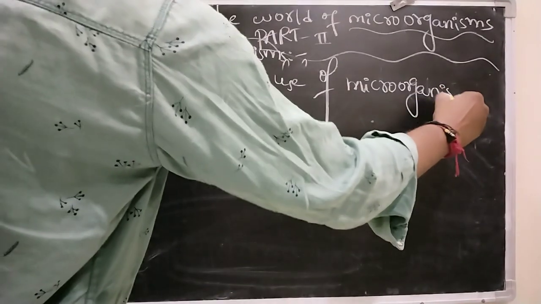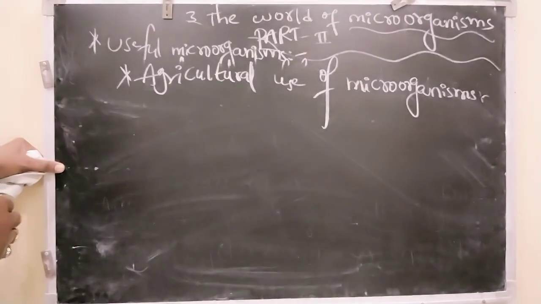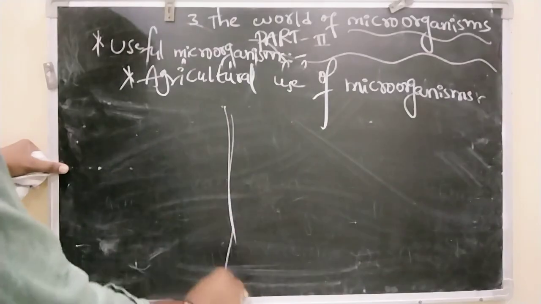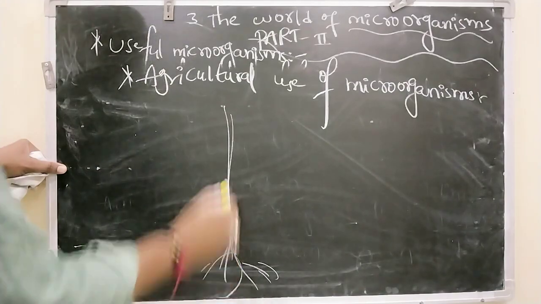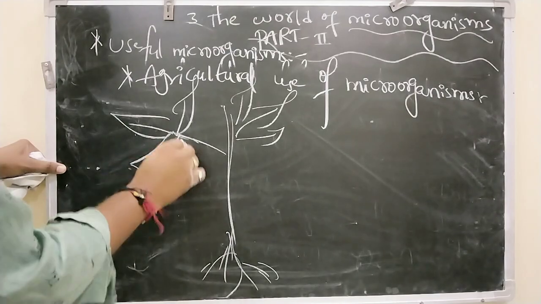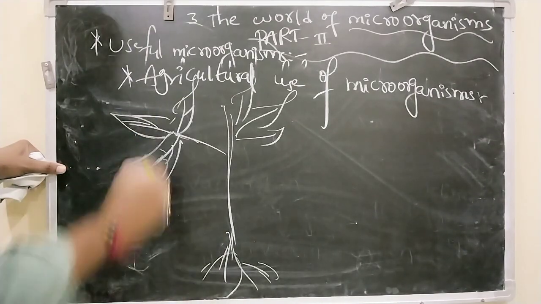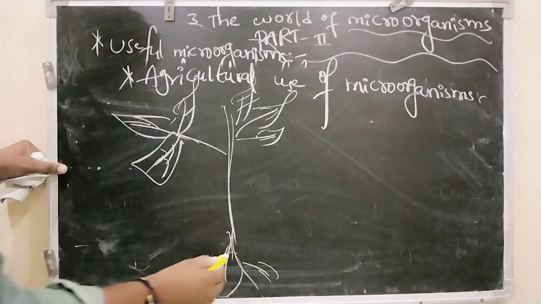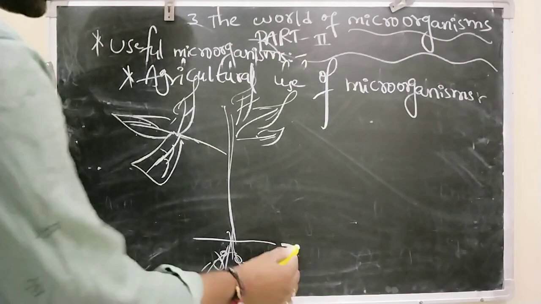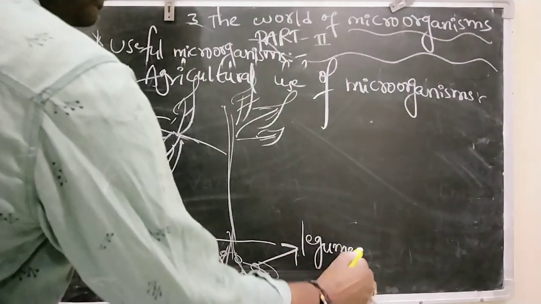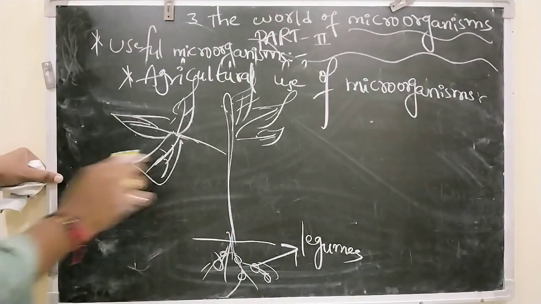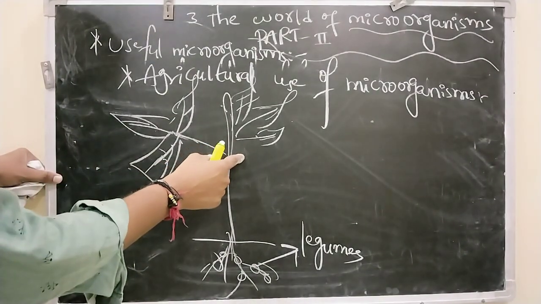Agricultural use of microorganisms, right? So generally in plants like groundnut, there are nodule-like structures on their roots. Those nodules are called legumes. Okay, so actually the groundnut plant belongs to family Leguminosae.